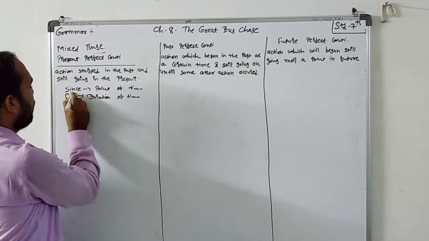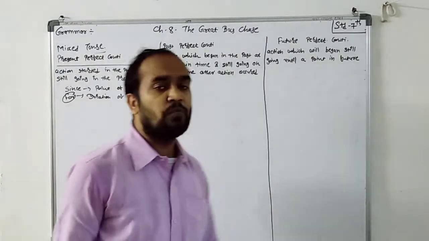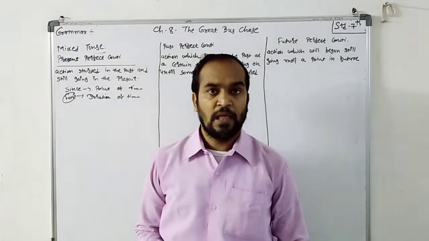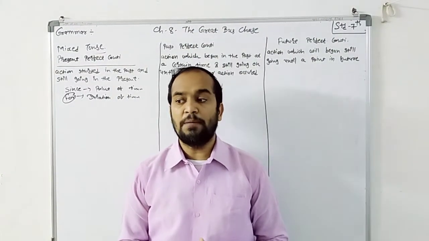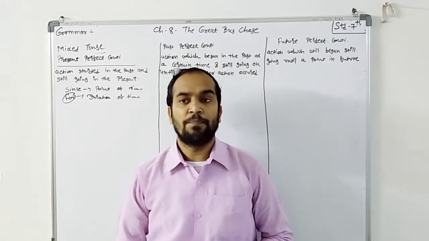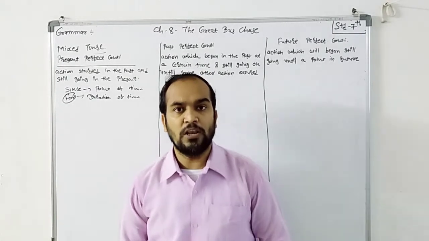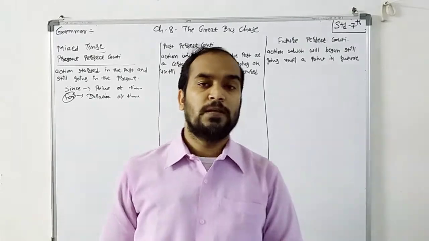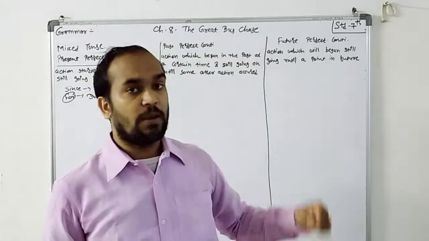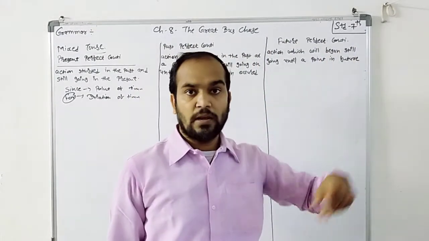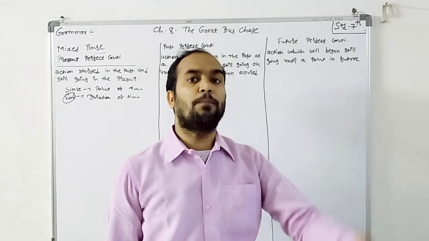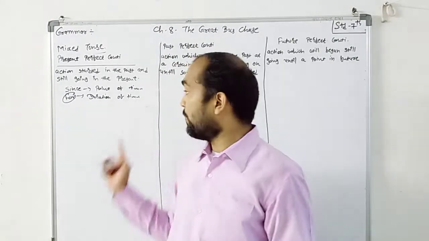Now, what is for and since? Since we use for a particular time, and for we use for an improper time. For example, as I told you, I am working in New Era Public School since 2016. It means from a particular time, 2016, I am working in this school. I know the proper period of the time. It is a point of time.